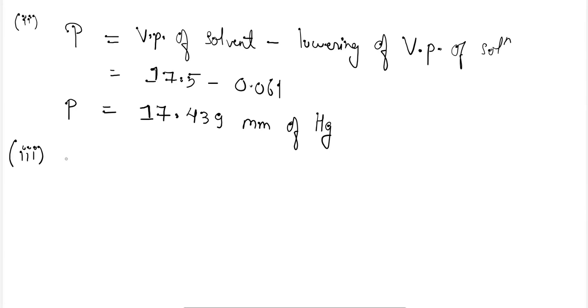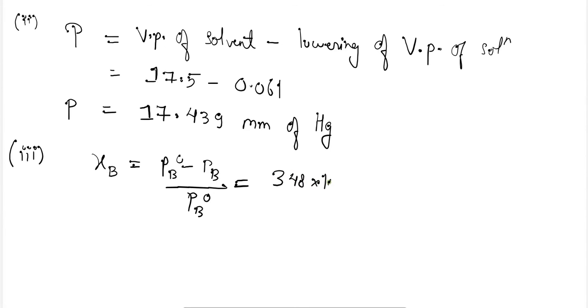Third is the calculation of the mole fraction for sugar and water. Okay, so for XB, it is equal to (PB naught minus PB) divided by PB naught only. So this value was 348 into 10 to the power minus 5.